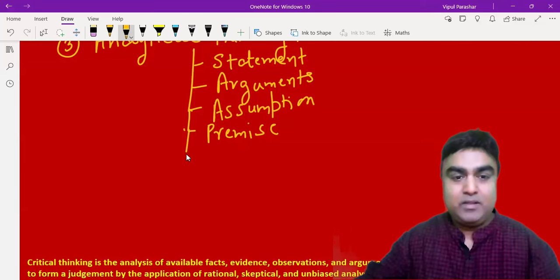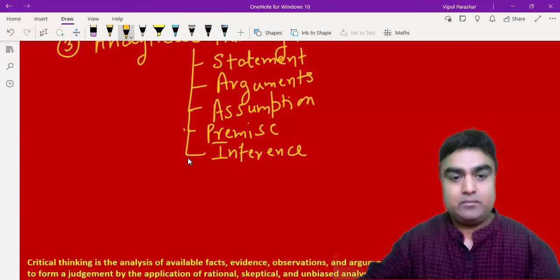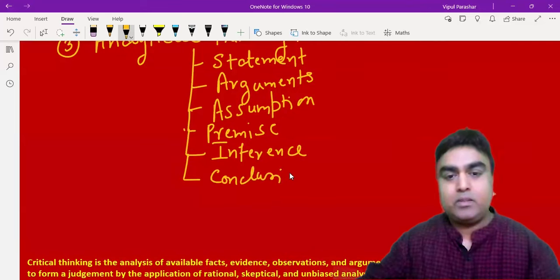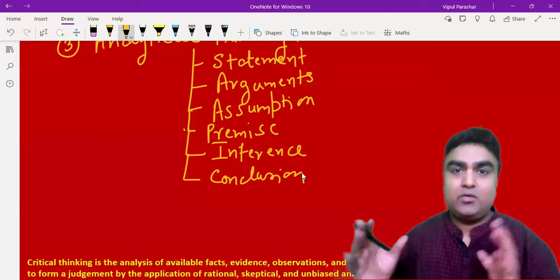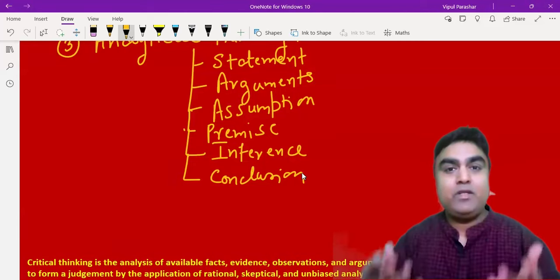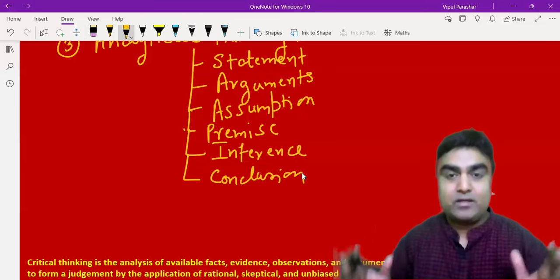The next thing you would be hearing from me is the inference part. Inference is usually what we call the conclusion of a reader. And the last thing you'll be hearing from me would be the conclusion. Conclusion is where the author, or the person writing the passage, is trying to reach a conclusion. Inference is of a reader. Conclusion is of the author. So conclusion is sacrosanct.